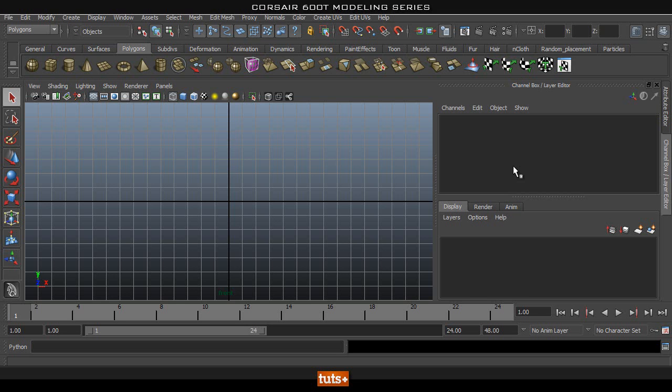Hey guys, and welcome back to part 1. In this first part we're going to go ahead and set up our reference images and so on, and then we'll go ahead and start modeling the case.